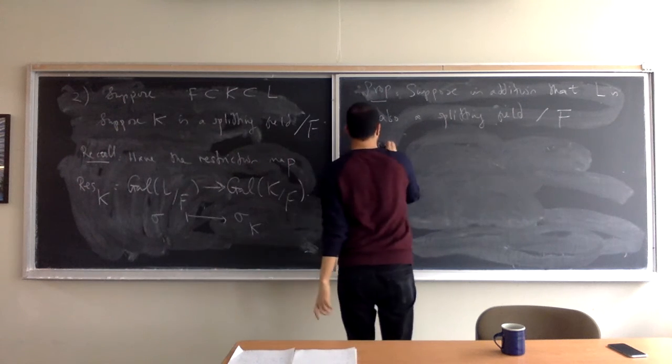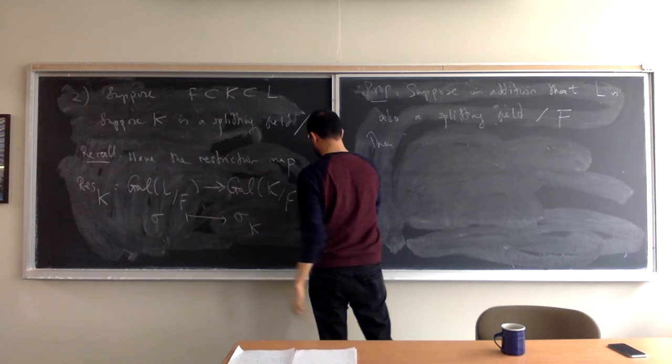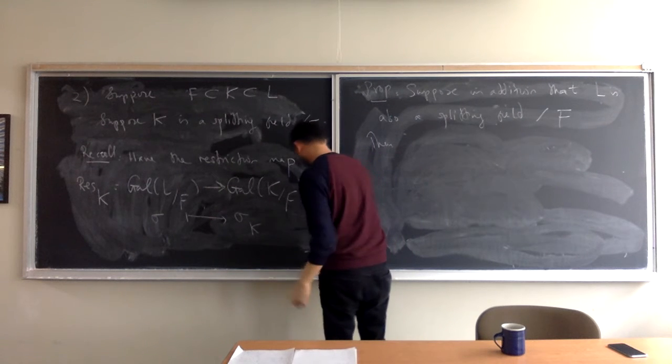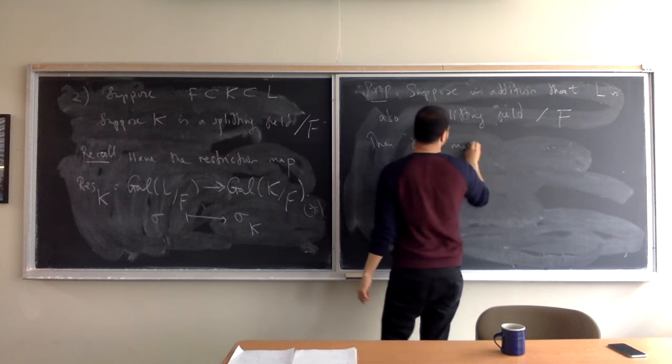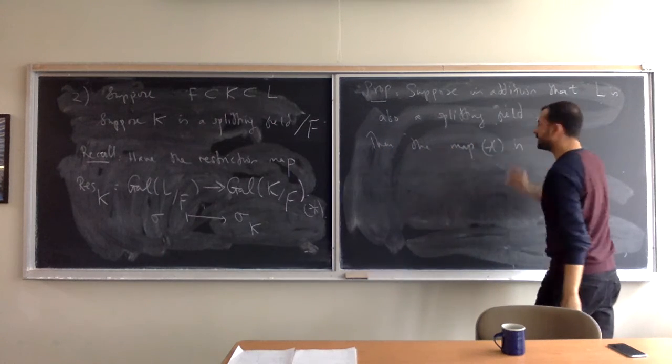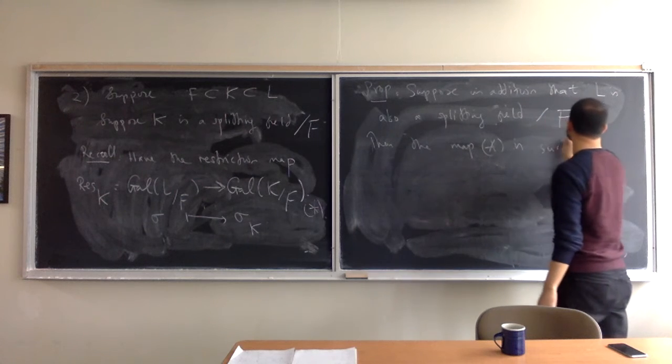Then the restriction map star is surjective.